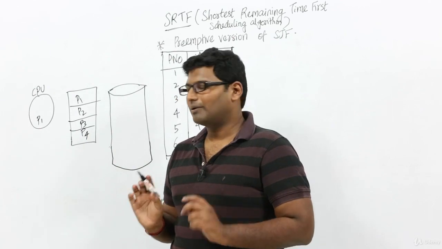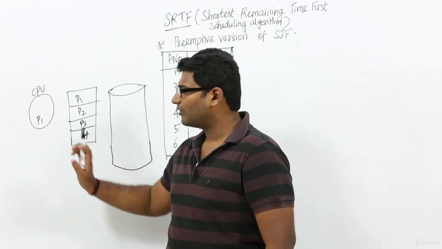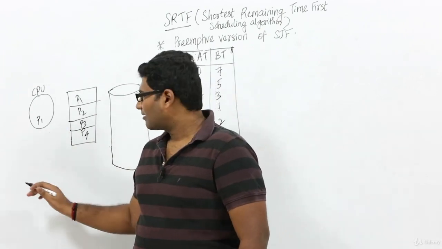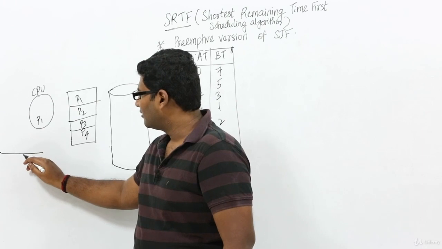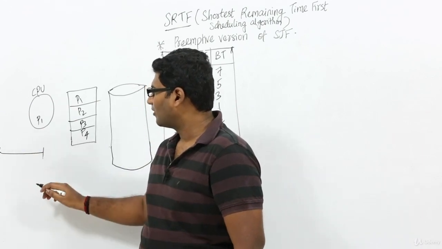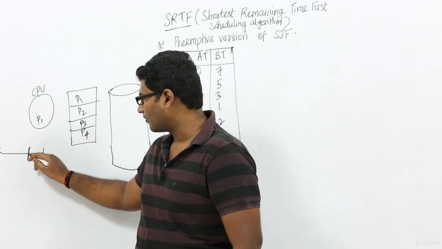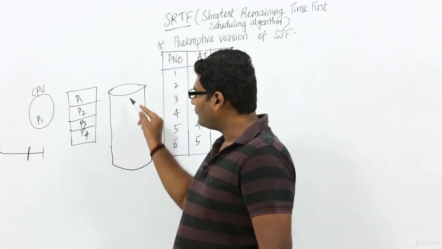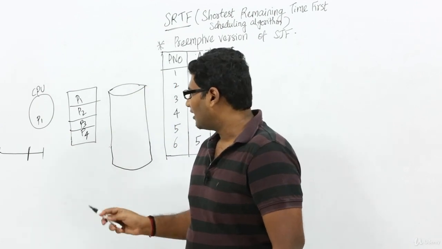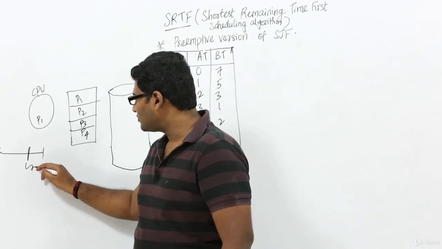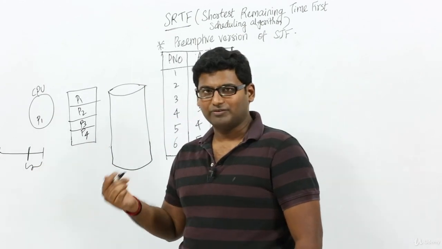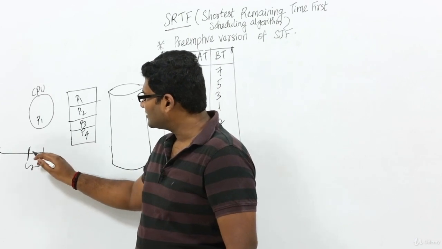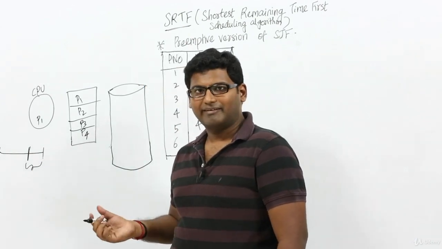See, in simple terms, let us assume process P1 is currently being executed by the CPU. This is the total execution time of process P1, and let us assume P1 has completed till this part. At this point in time, let us assume process P4 came into the RAM. Now, this is the total remaining time which process P1 needs to execute further. Let us assume process P4's total execution time is less than this time. It is having lesser time.